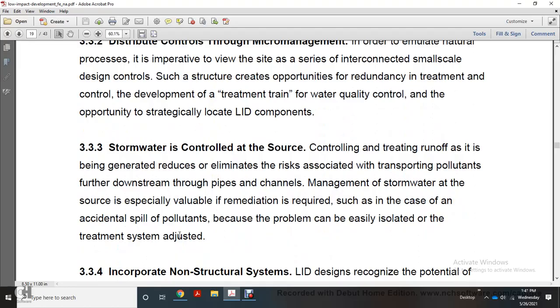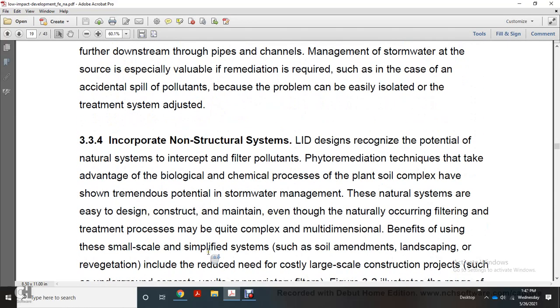Stormwater control at the source: controlling and treating the runoff where it is generated reduces or eliminates the risk associated with the transportation of pollutants further downstream through pipes and channels. The management of stormwater at the source is especially valuable. The remediation required is also simpler in the case of an accidental spill of pollutants, if the problem can be easily isolated or the treatment can be adjusted.